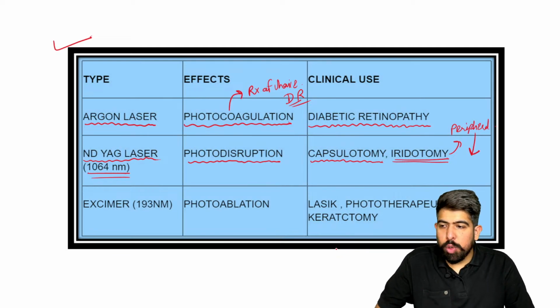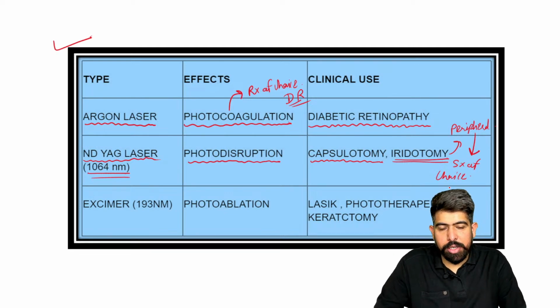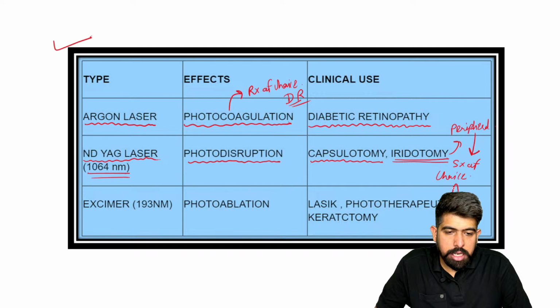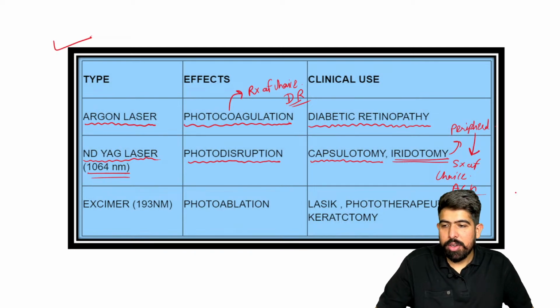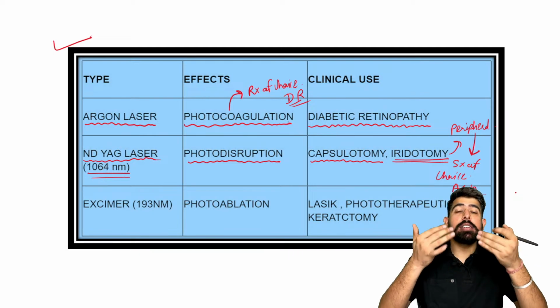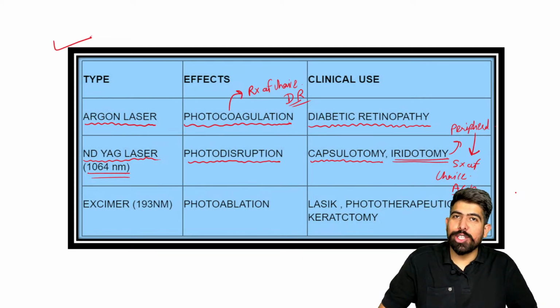So I hope you remember about glaucoma. In glaucoma, this is the surgery of choice if the condition is recurring again and again. Very good, this is seen in angle closure glaucoma. What is happening in angle closure glaucoma? The iris is getting attached to the lens posteriorly, making a pupillary block. Remember that.